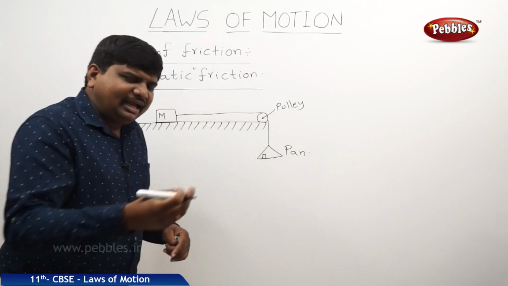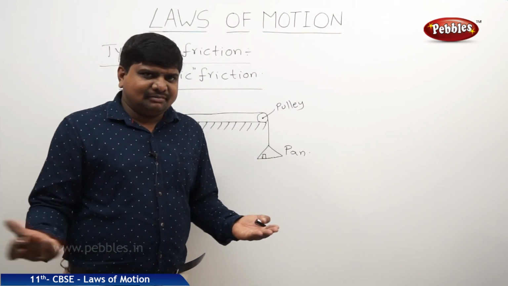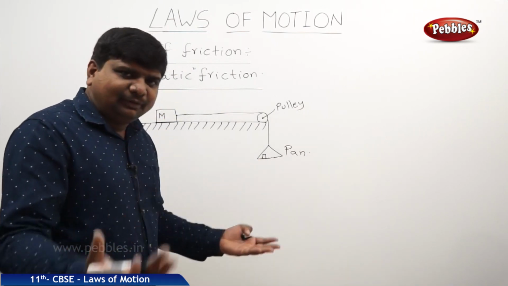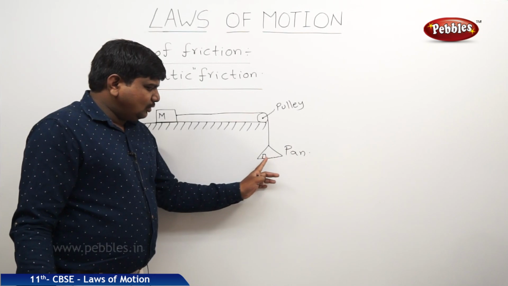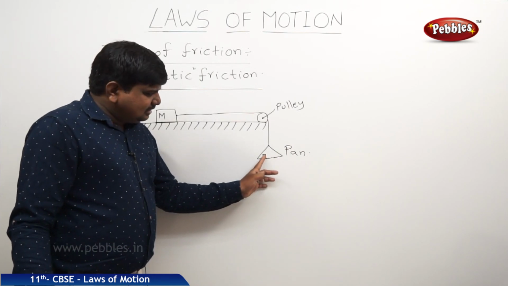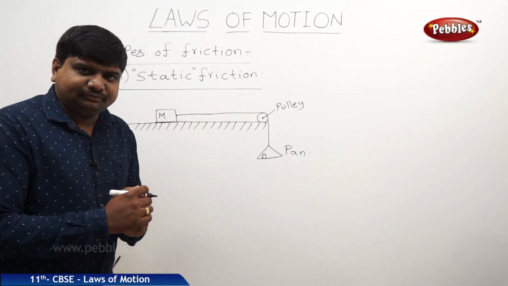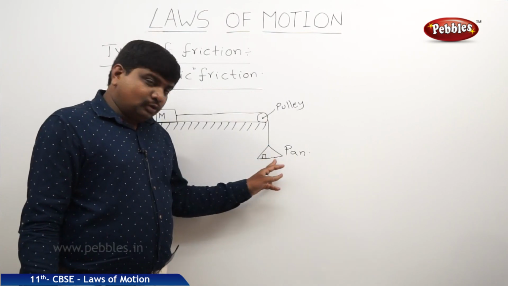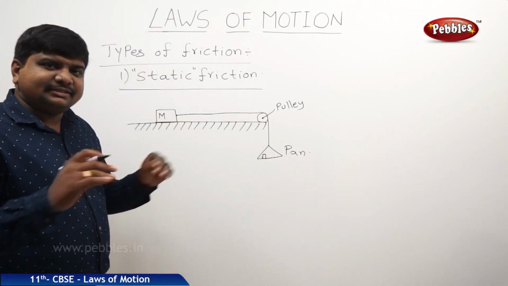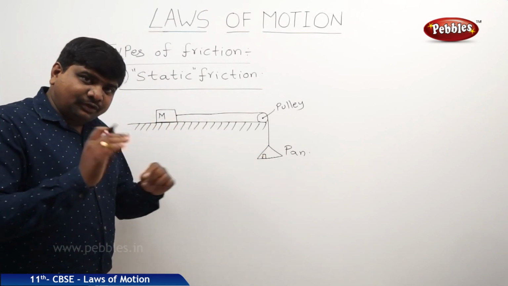This 1 weight is nothing but some finite grams, 50 grams or 100 grams or 200 grams, whatever may be the availability, with respect to that we are applying. This pan is loaded with this weight. This weight automatically applies a force to move this object. But if the force is not sufficient to move, the body will be at rest. In the previous case, the net force acting on the body is 0.